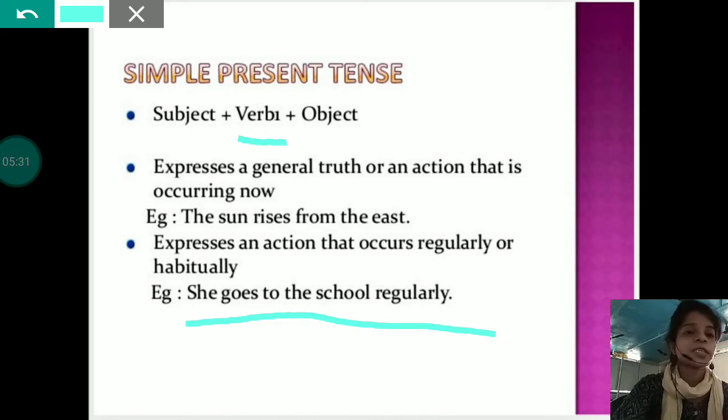Going to school is done by all students regularly on a daily basis. So this will also come under simple present tense. Whenever we talk about any universal truth or anything that we do regularly, it will come under simple present tense.